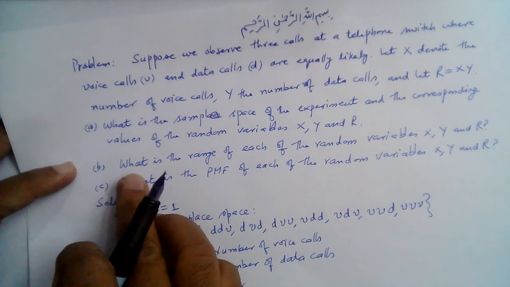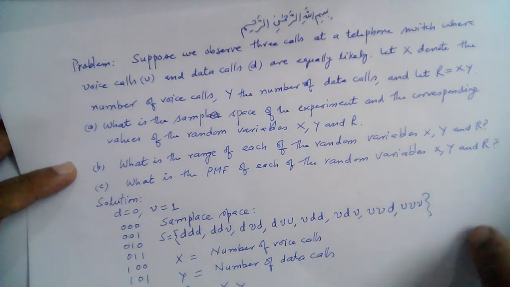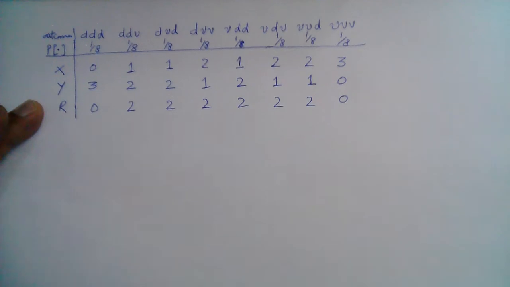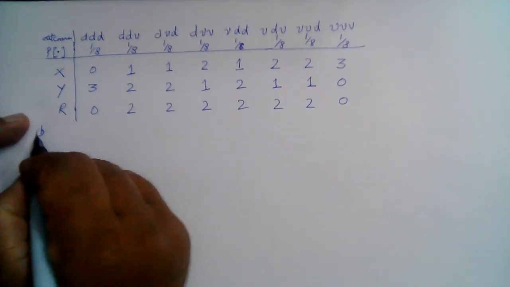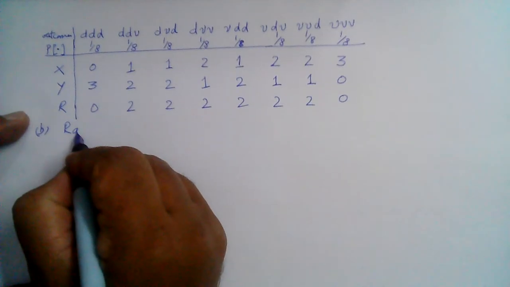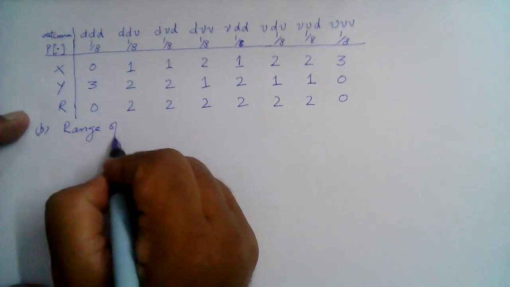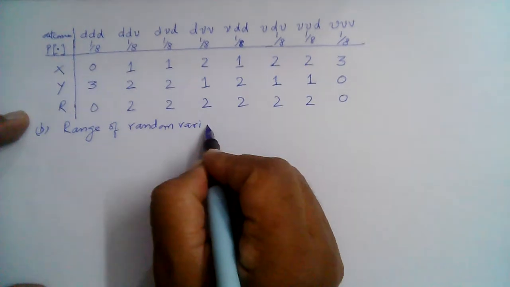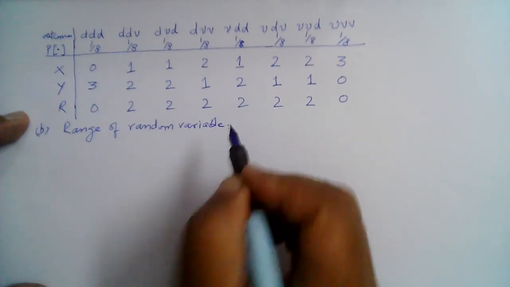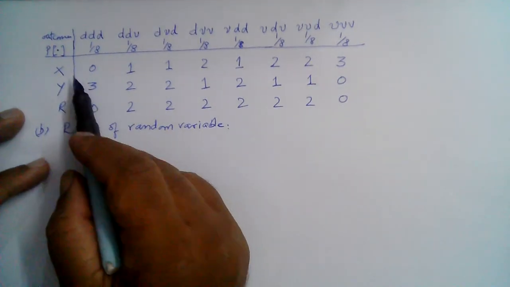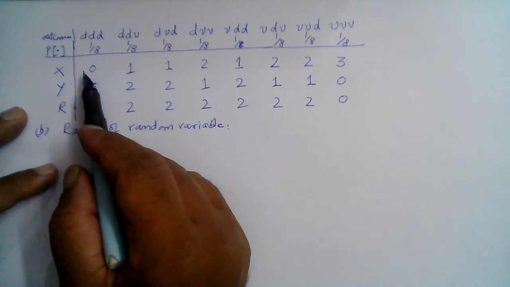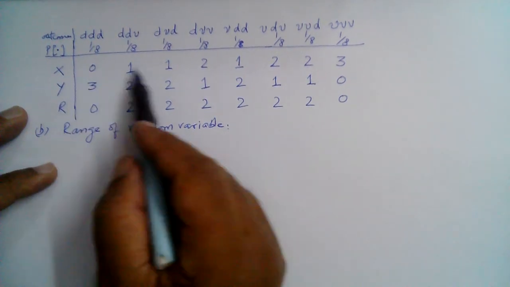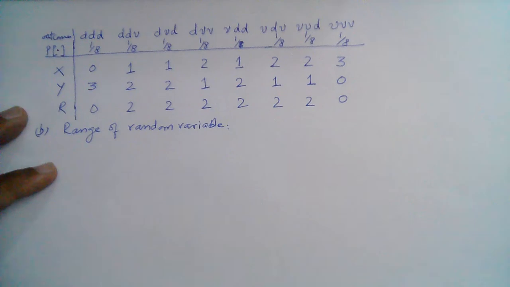So what's the range of each of the random variables x, y, and r? So the range of the random variable. So we see that x takes on only 4 possible values, 0, 1, 2, and 3, right?